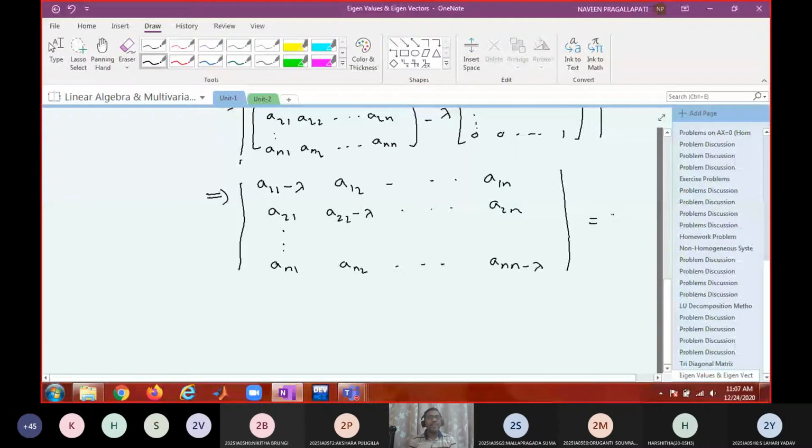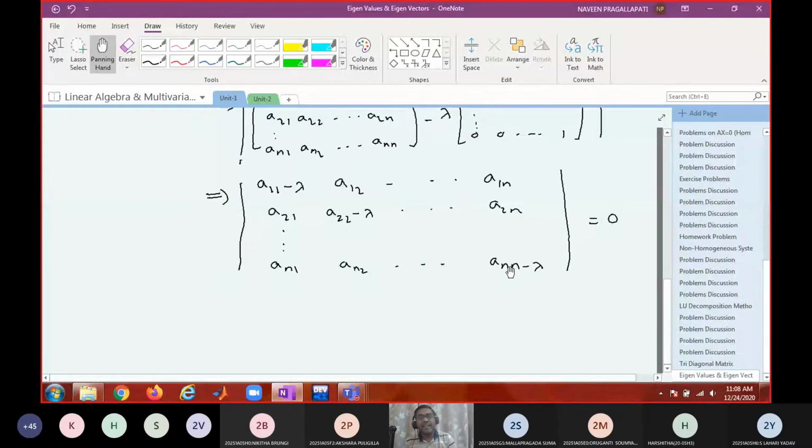Now when you find the determinant, how many lambdas are there? N lambdas. So when you simplify the determinant, naturally the highest power of lambda would be n. Do you agree? If you take a 3 by 3 matrix, you will get lambda cube. If you take a 2 by 2 matrix, you will see lambda square. If you take a 4 by 4 matrix, you will see lambda power 4, and so on.